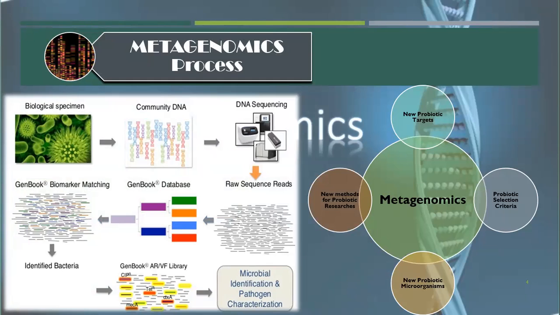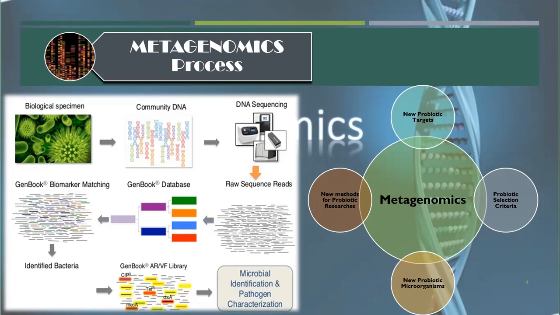In this picture, in the metagenomic process, the genetic material DNA is extracted directly from the sample, like a biological specimen, or it can be taken from the environment, like soil, seawater, human gut, etc. After filtering, the DNA is sequenced after multiplication by cloning, in an approach which is called the shotgun sequencing method.